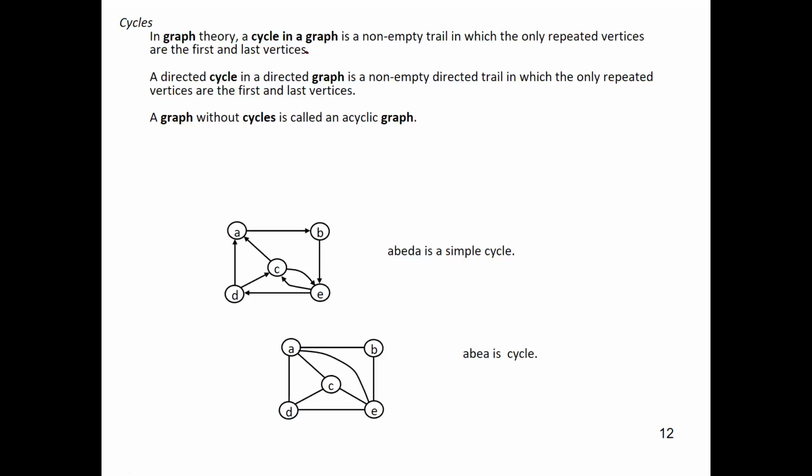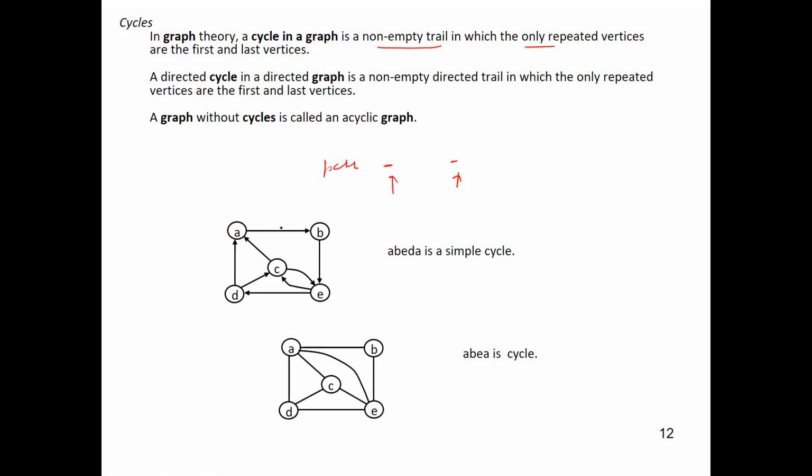What is a cycle in a graph? A cycle is basically a non-empty trail. That means it is a path where the starting and ending vertex are the same, in which the only repeated vertices are the first and last. And this is called a cycle.